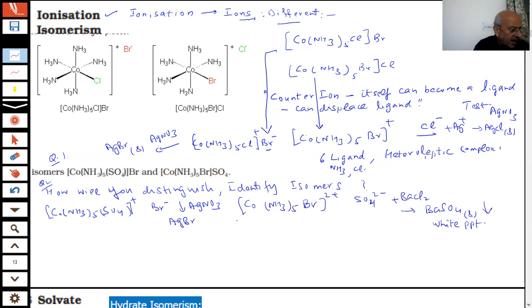Sometimes the questions are asked on that basis, and the question can be changed in the paper. Are we clear? On ionization, different ions are produced, and the counter ion can become a ligand. One, two, or more can be there. It's not necessary that it is as simple as this, and there could be more than one.